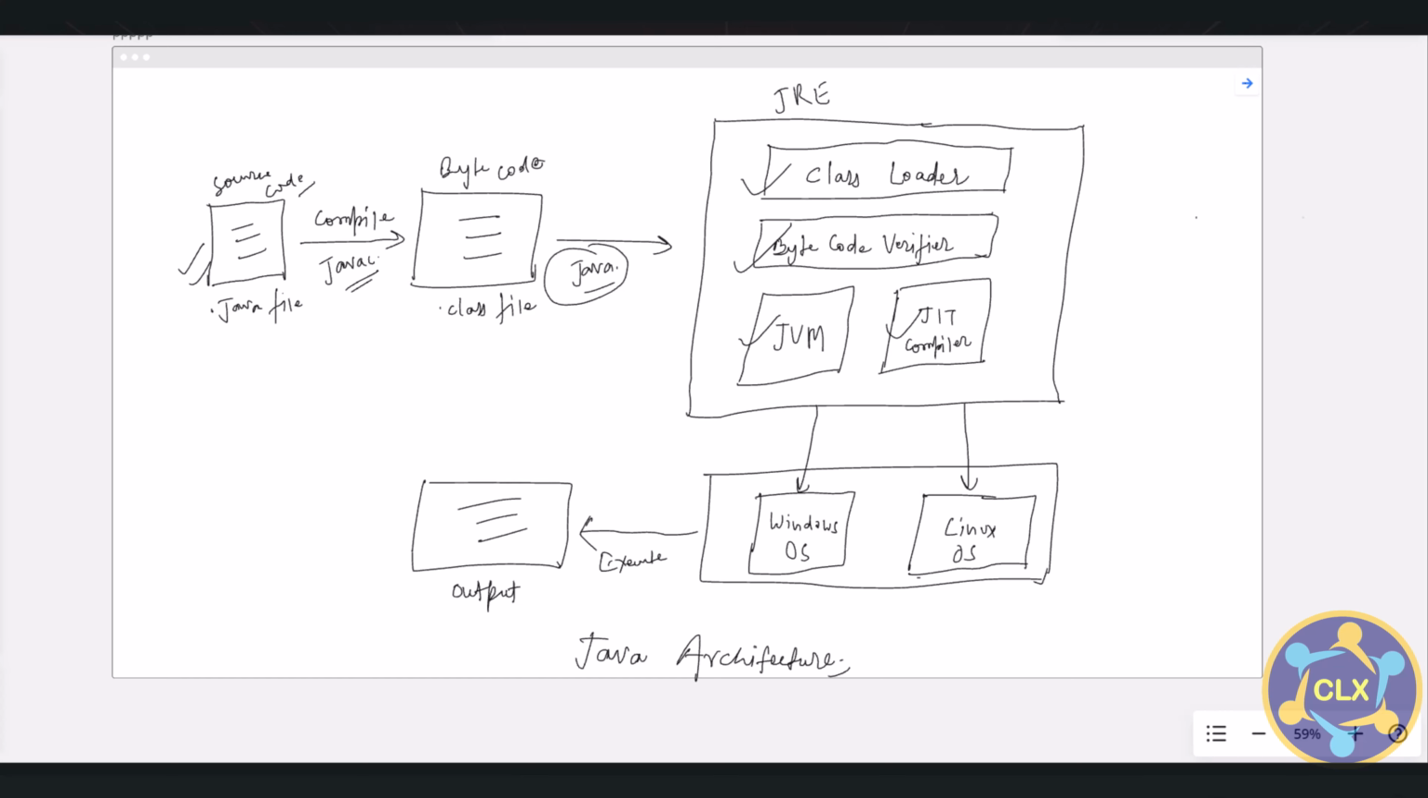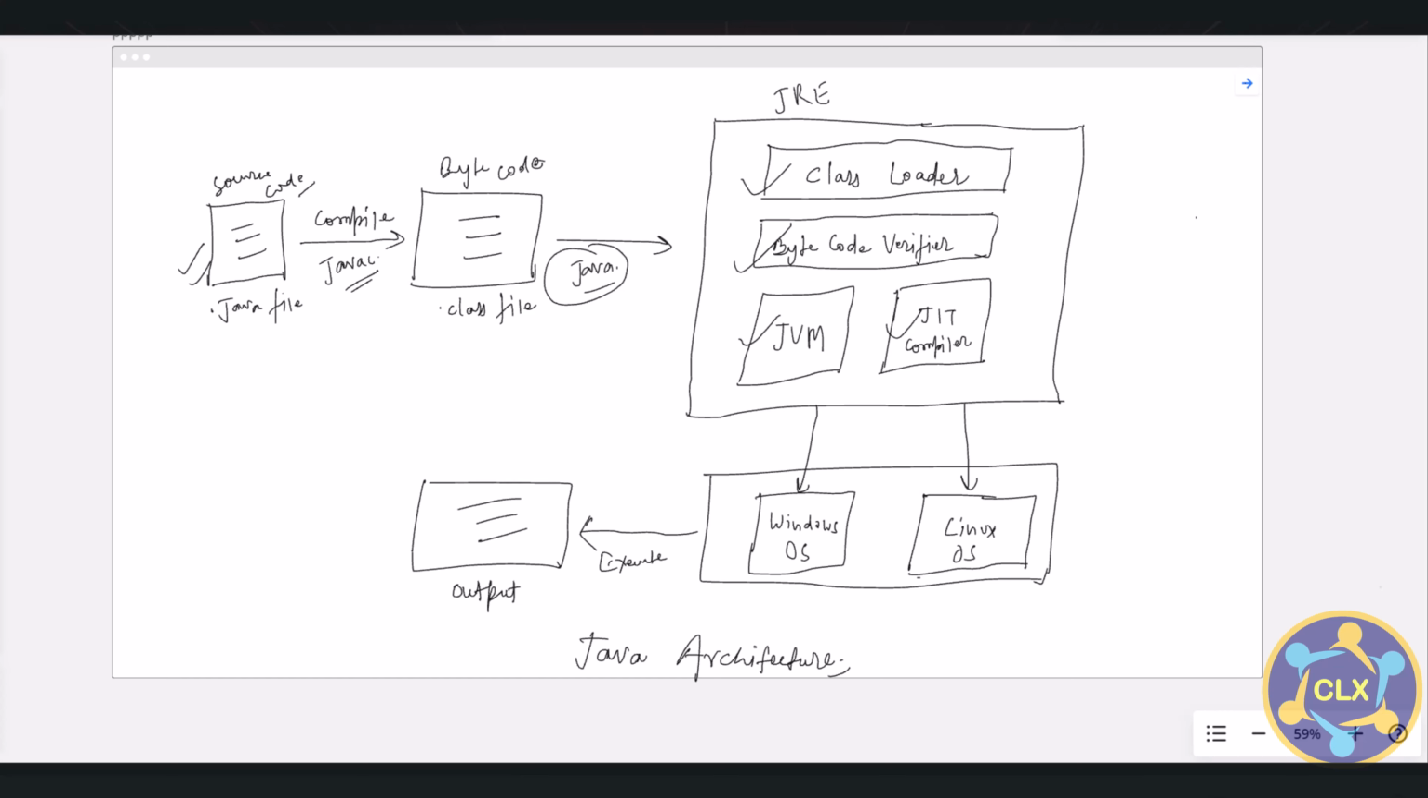This is the Java virtual machine you are seeing here. Because of the Java virtual machine, this bytecode can run on any machine. It is a Java platform component that gives us an environment to execute Java programs. The JVM's main task is to convert bytecode into machine code. First of all, the JVM loads the code into memory and verifies it. After that, it executes the code and provides a runtime environment.